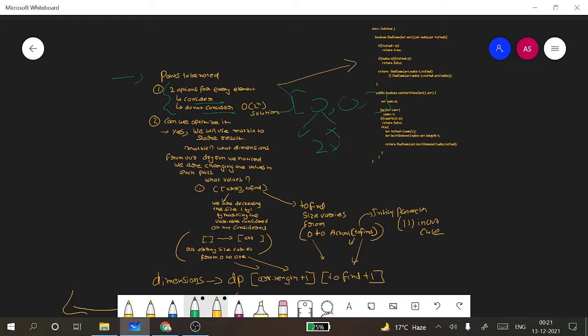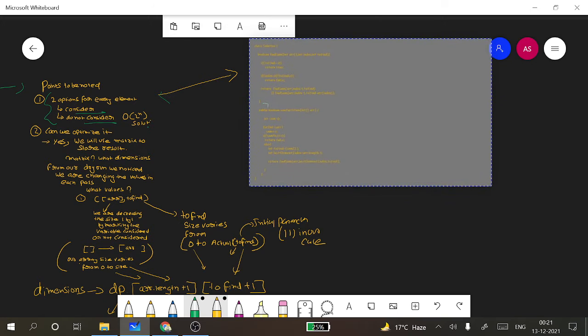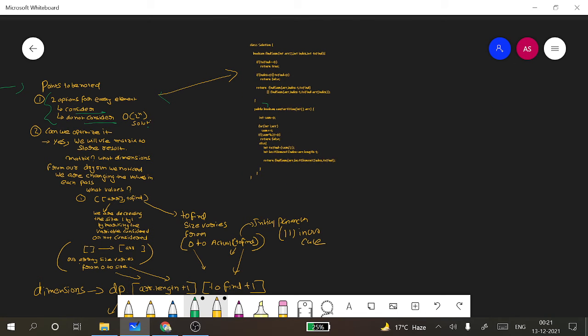We will be multiplying 2 into 2 into 2, such that 2 power n will be the overall solution. Now looking at this, let's try to figure out how we write this order of 2 power n solution, where we will be having just a recursion case where we'll be examining this recursive solution.